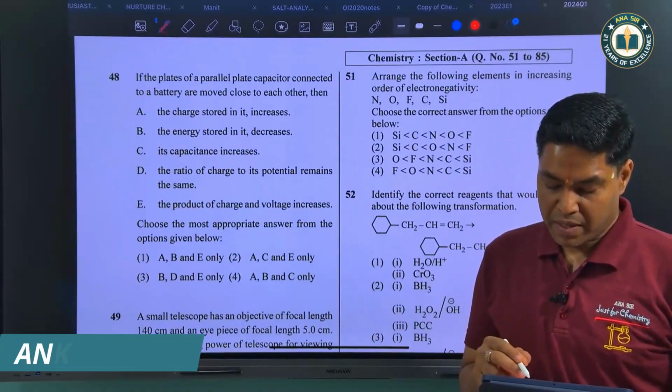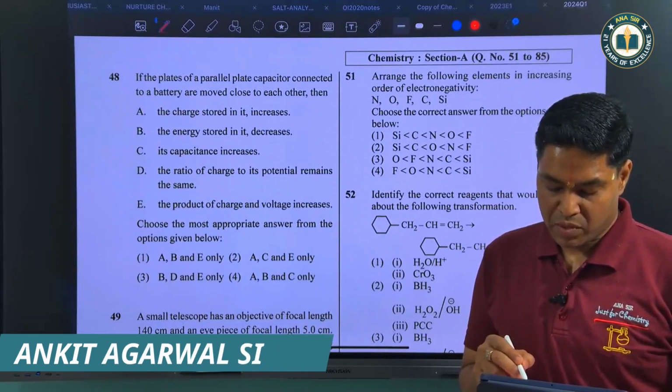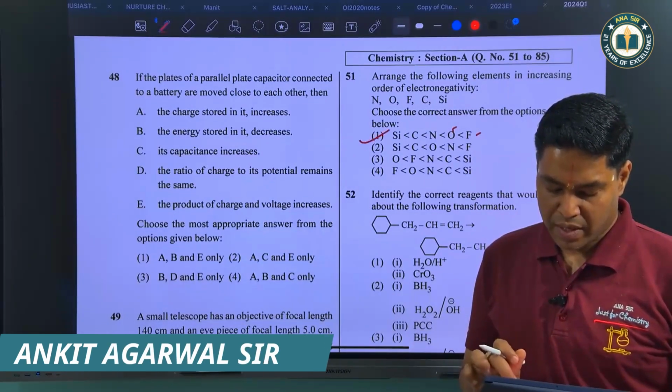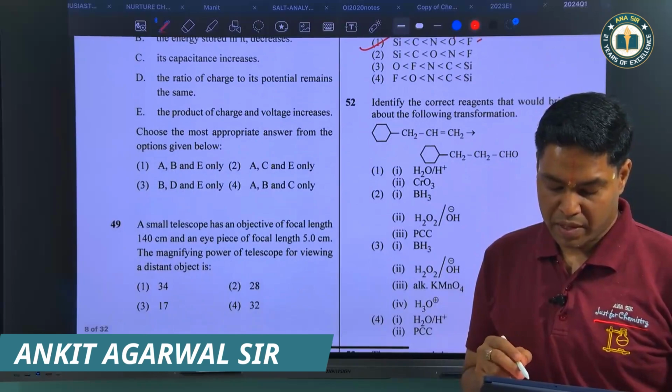Arrange the following elements in increasing order of electronegativity. Fluorine is the most electronegative, and then we have oxygen. So answer is 1.